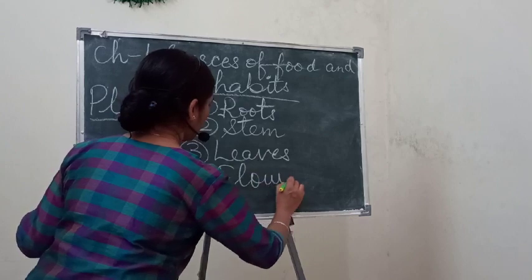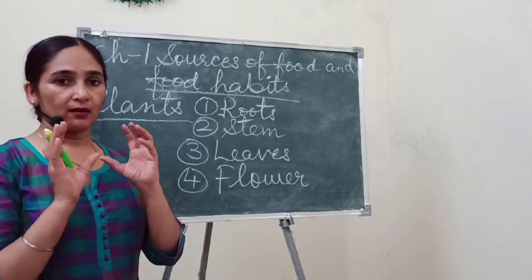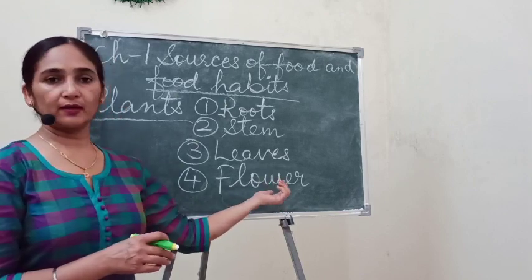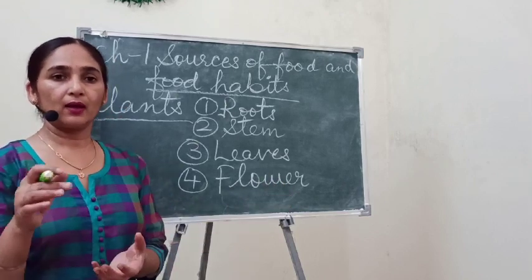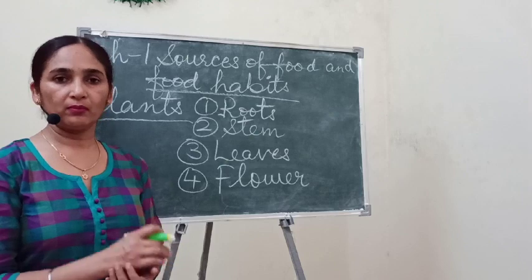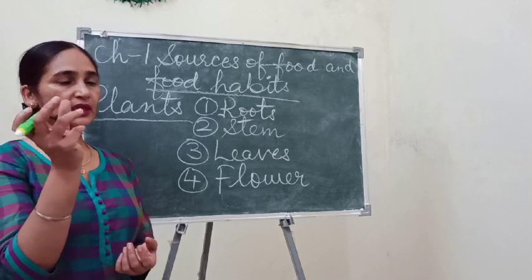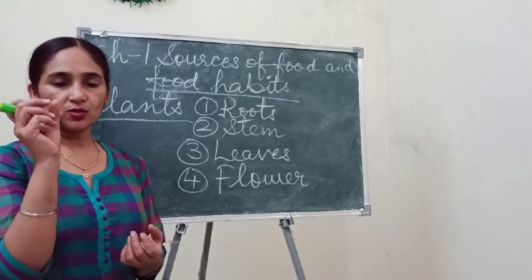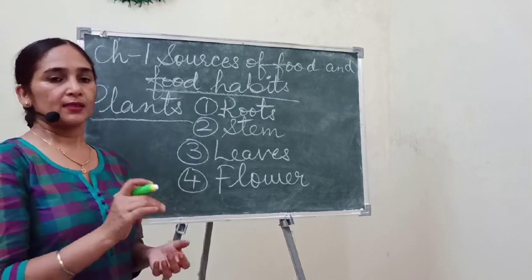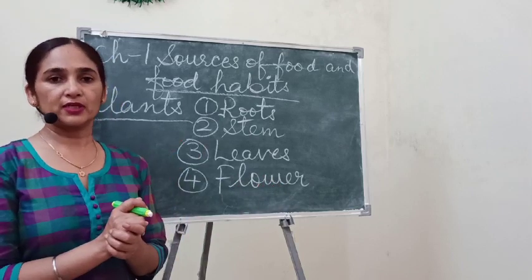After leaves, the fourth is flowers. You know that cauliflower is a famous vegetable which you can take as an example of a flower. Even lotus flower is also used, as many people make vegetable from lotus buds. That is also a floral part. And clove, long, is also made from the bud of the clove plant.